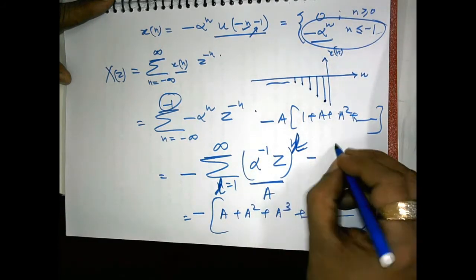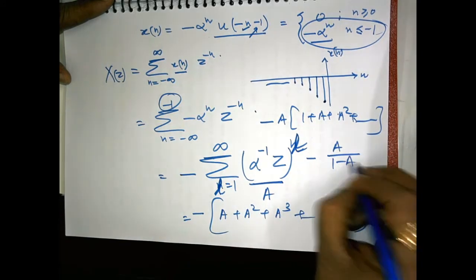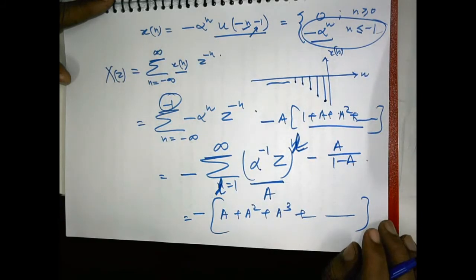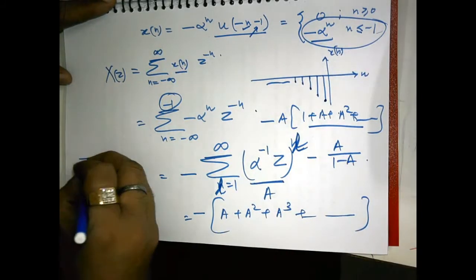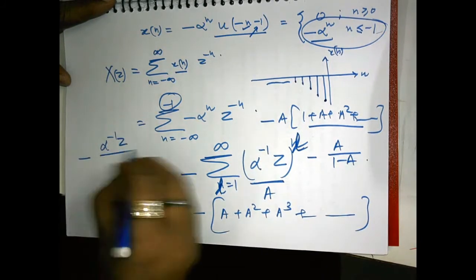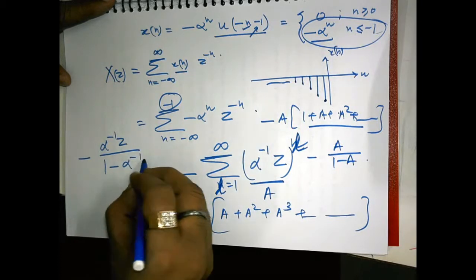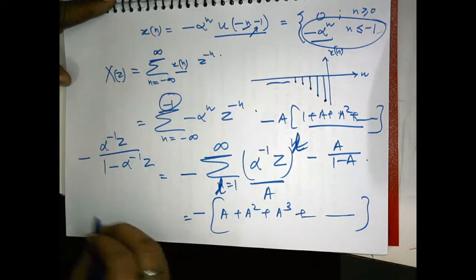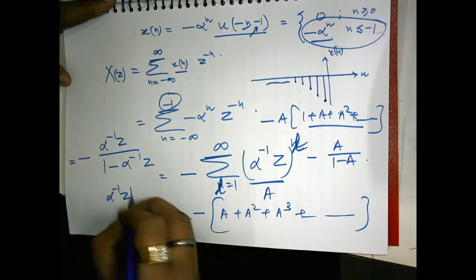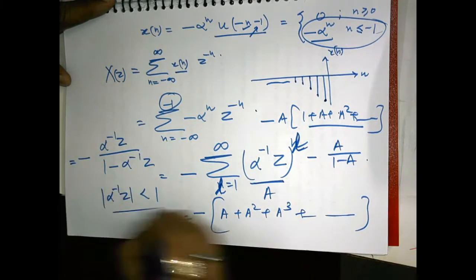So this is equal to minus A over 1 minus A, provided mod A should be less than 1. And what is A? Alpha inverse z. So this is minus alpha inverse z over 1 minus alpha inverse z, the closed form of this summation, provided mod alpha inverse z is less than 1.